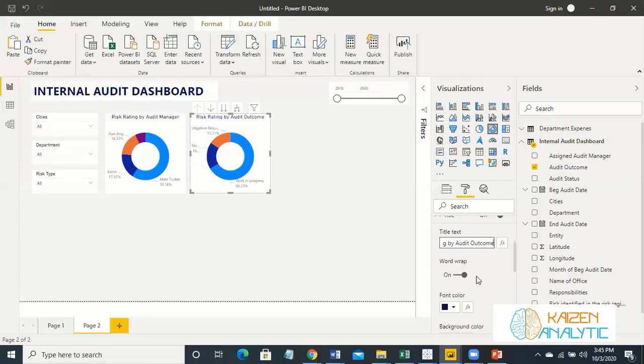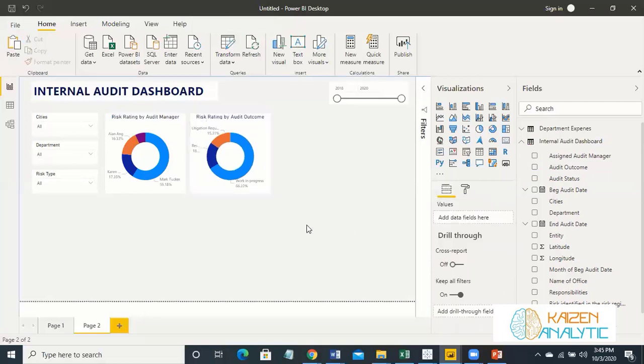Okay, so this is as per the audit outcomes. And it has the drill down option as well.